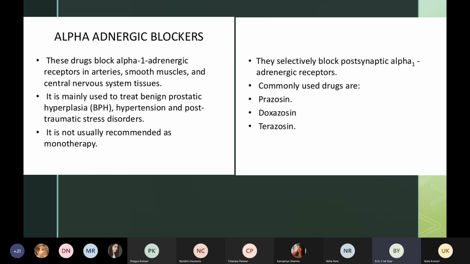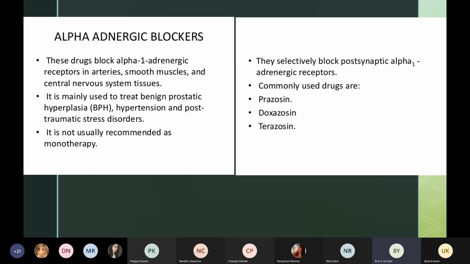Okay, so in combination. Okay, so that will be dual therapy. Okay, so it is not recommended as monotherapy. Mono का मतलब है एक. ठीक है, so we will not only give alpha adrenergic blockers, we will give something else with this.